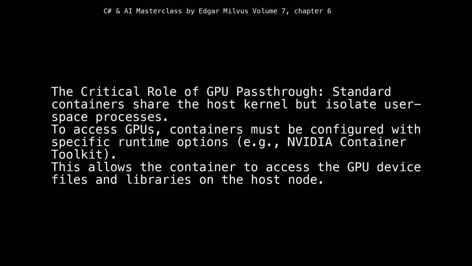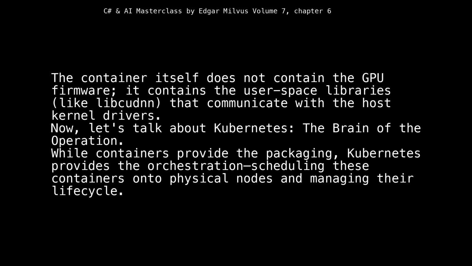The critical role of GPU pass-through: standard containers share the host kernel but isolate user space processes. To access GPUs, containers must be configured with specific runtime options, e.g., NVIDIA Container Toolkit. This allows the container to access the GPU device files and libraries on the host node. The container itself does not contain the GPU firmware, it contains the user space libraries, like libcuda, that communicate with the host kernel drivers.